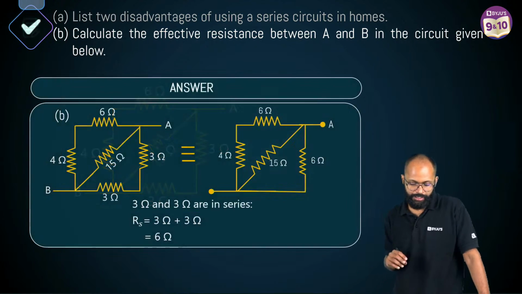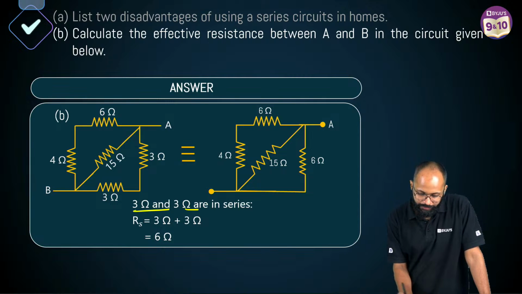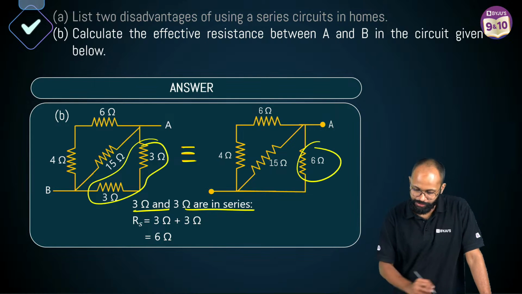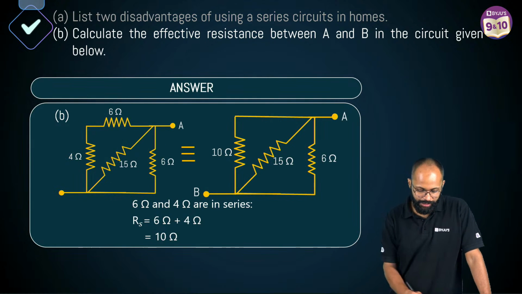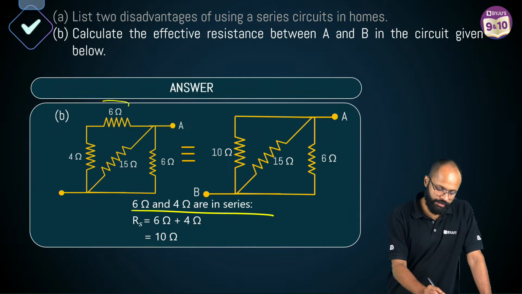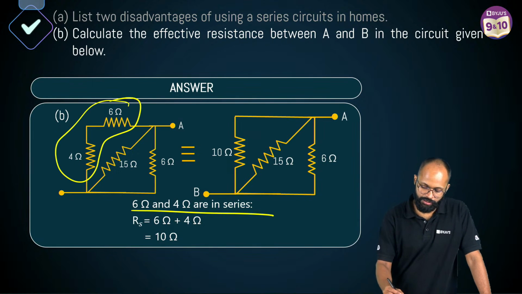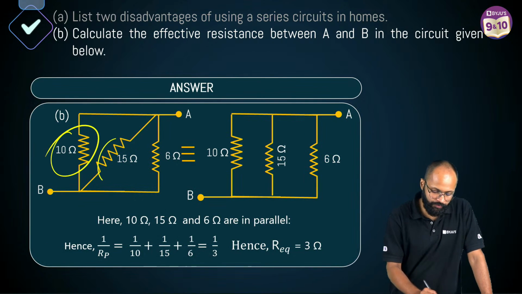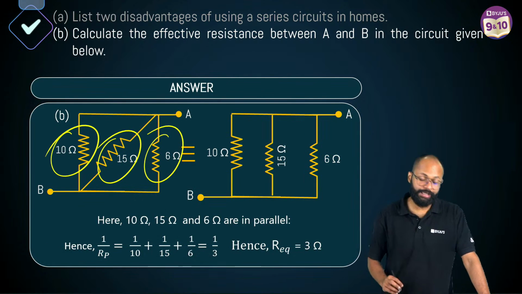Now let's talk about this one, right? Look, 3 ohm and 3 ohm are in series. So what will you do? You will create an equivalent circuit: 3 and 3 are in series, 6 ohms. First thing. Second, 6 ohm and 4 ohm are in series. These two are in series. So what you got? 10 ohms. Okay. Now 10 ohms, 15 ohms and 6 ohms are in parallel.